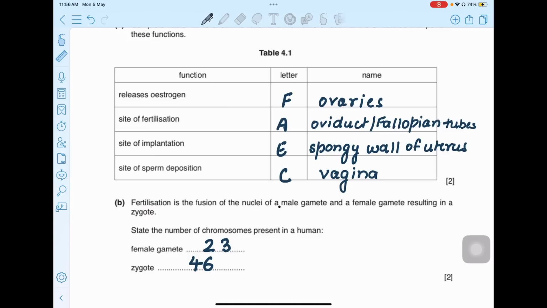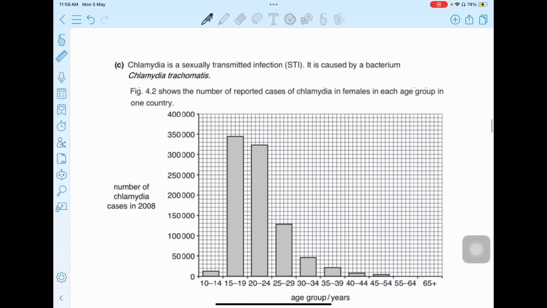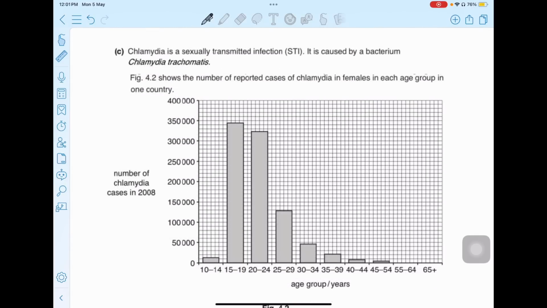Fertilization is the fusion of the nuclei of a male gamete and a female gamete resulting in a zygote. State the number of chromosomes present in a human female gamete and zygote. Female gamete 23, zygote 46. Okay, so the female gamete is haploid, N, that is 23, and the zygote is diploid, that is 2N is equal to 46.